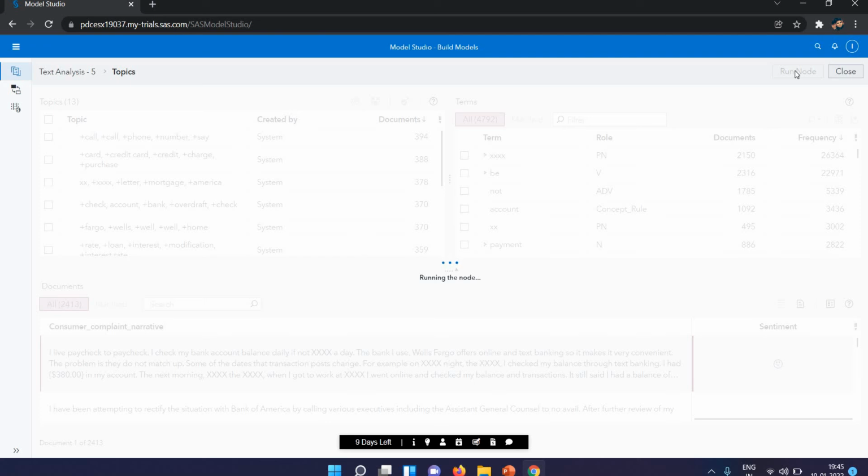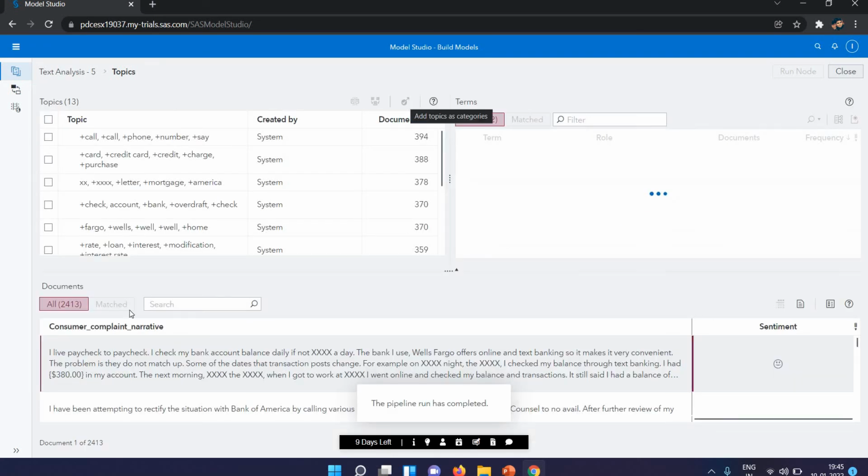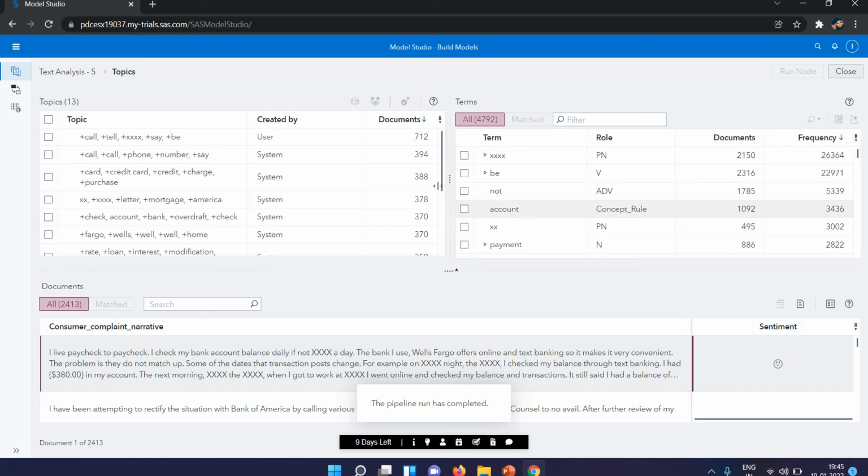So after any action you have to run a node. If you're not running a node, it will not show you the correct output; it will show the previous one. So you have to run a node. Next we have another symbol, the category. It will take some time to run the node. Now you can see here, this is split.